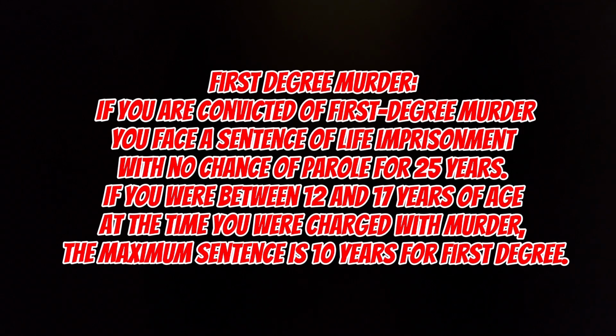So there are 4 types of homicide. There is first-degree murder. If you are convicted of first-degree murder, you face a sentence of life imprisonment with no chance of parole for 25 years. If you are between 12 and 17 years of age at the time you were charged with murder, the maximum sentence is 10 years for first degree.